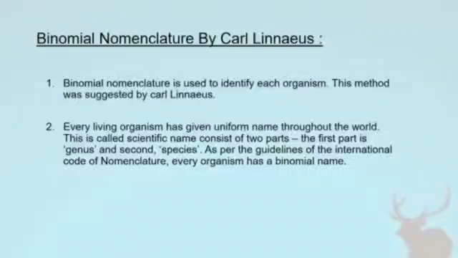Binomial nomenclature is used to identify each organism. Accordingly, a scientific name has been assigned to each organism. It consists of two parts. The first part is genus and the second is species. All identified organisms have been assigned a binomial name as per the guidance of the International Code of Nomenclature.